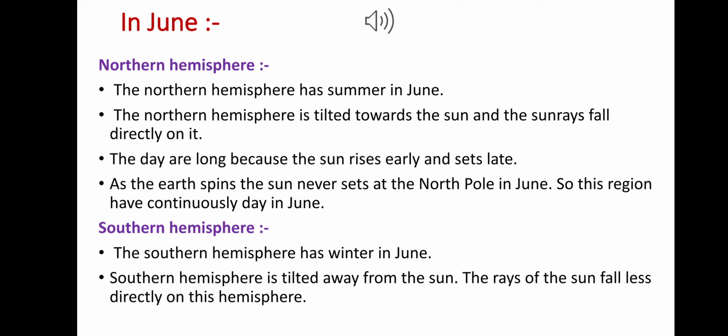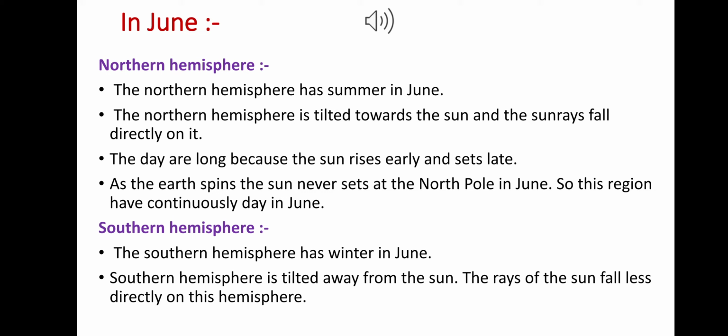Now we will discuss what happens in the month of June in the northern hemisphere and southern hemisphere. In the northern hemisphere it has summer in June, because the northern hemisphere is tilted toward the sun, and the rays of the sun fall directly on the northern hemisphere. In that case, the days are long because the sun rises early and sets late. And at the pole, as the earth spins, the sun never sets at the north pole in June. So the north pole and the areas around it have continuous day and never have night in June.